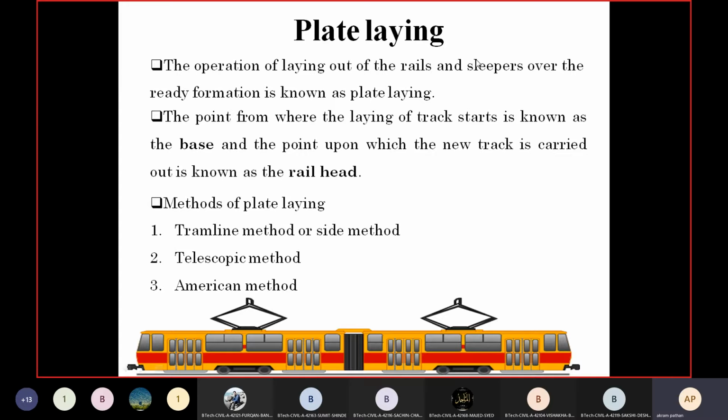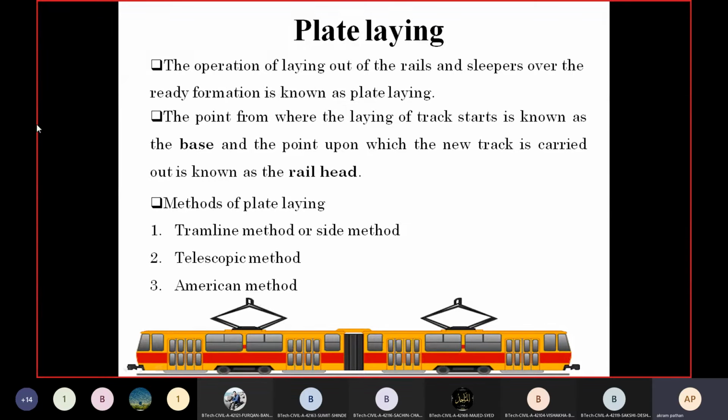The plate which is known as the plate laying method. It is the operation of laying out the rails and the sleepers over the ready formation, which is known as plate laying. So we have the rails, I-section rails, and we have to keep those I-sections on the sleepers.